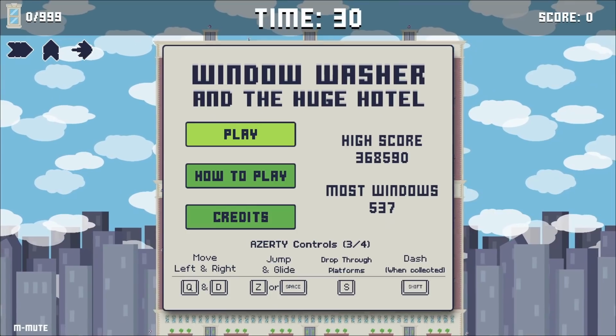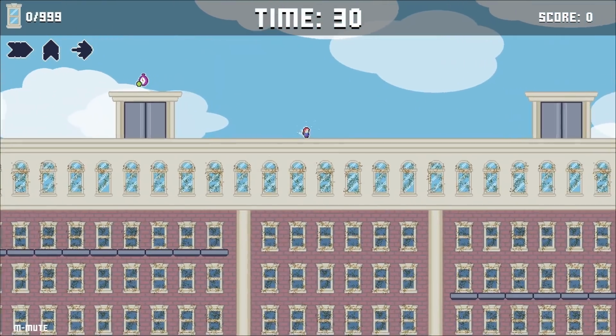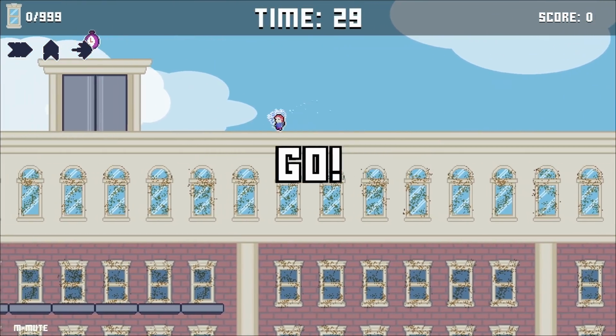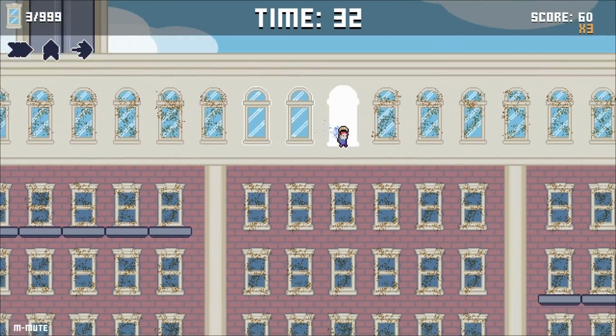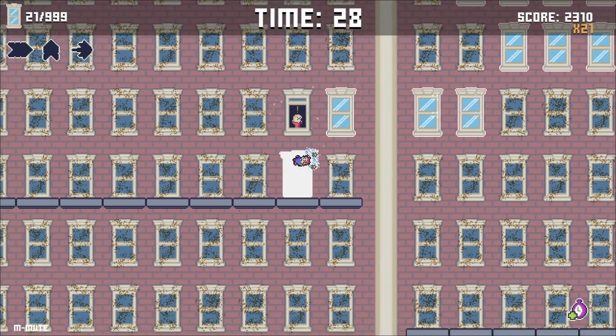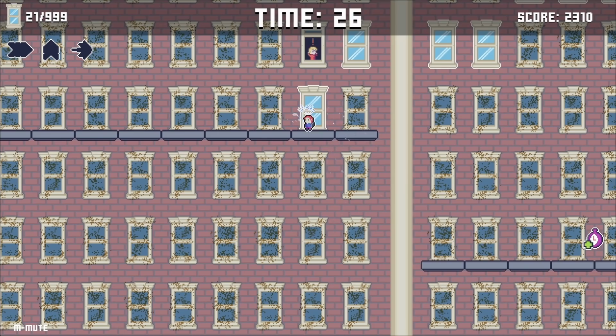Window Washer and the Huge Hotel is a classic high-score arcade game. The player has 30 seconds to glide down the front of the hotel and clean as many windows as they can before the time runs out. They can glide to increase their horizontal distance, but watch out for open windows. The people inside will not be happy if you clean the inside of their room for them.